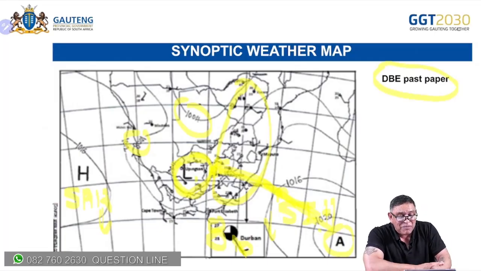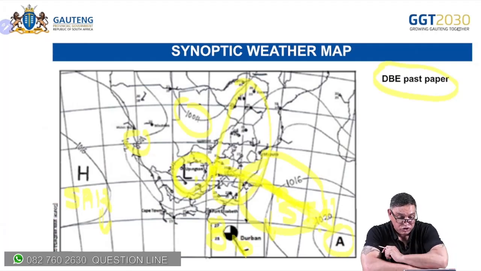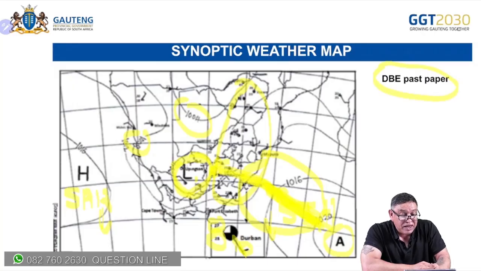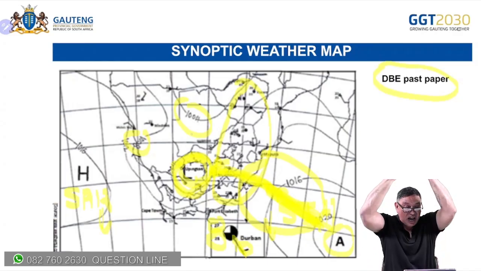But it's not just about the high pressure and the low pressure that's going to bring the overcast conditions. What do I notice here? There's a huge part of the ocean. And that's what we forget to mention. So if this air is going to move, it's going to cover this ocean, it's going to have a large fetch here, and it's going to bring all this moisture in. And as the moisture is coming in towards this thermal low, there's going to be heating, advection, and it's going to rise.